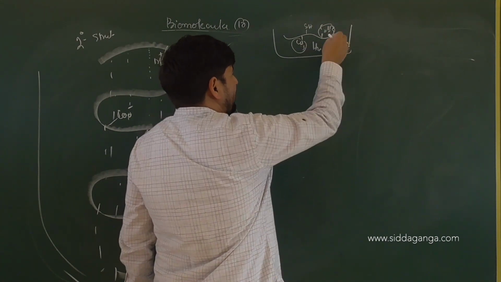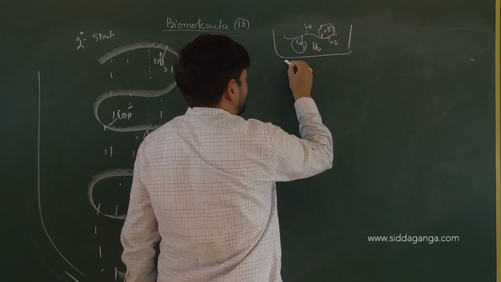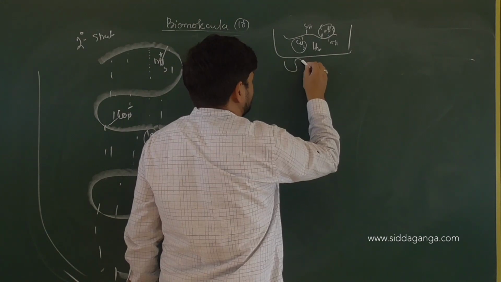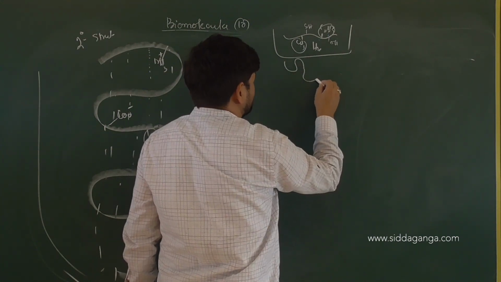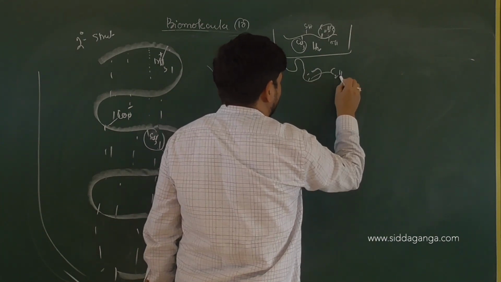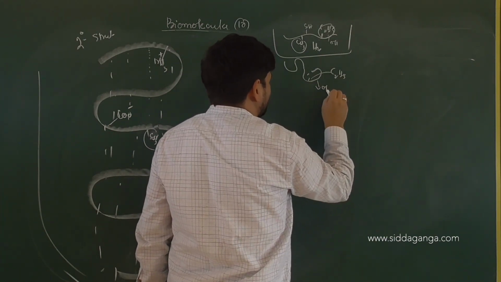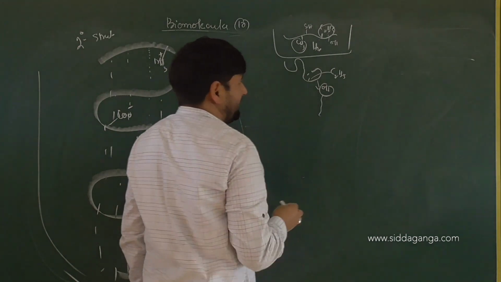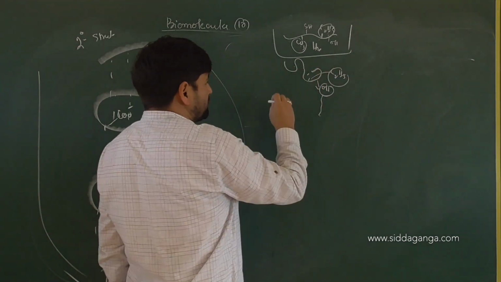So this CH3 will go inwards, OH will be exposed, again C2H5. The pocket will be made up of C2H5 and the exposed region will be OH, because OH can easily interact with water but C2H5 cannot.